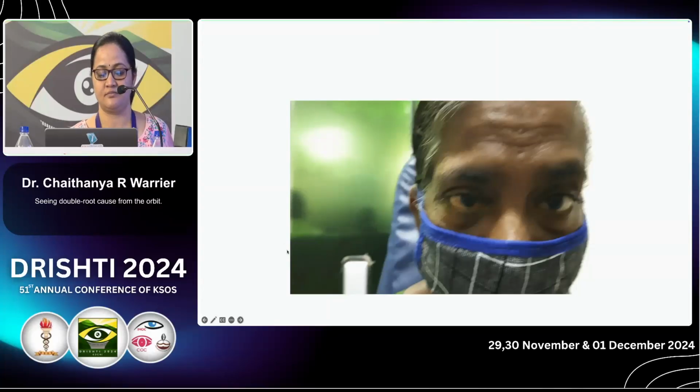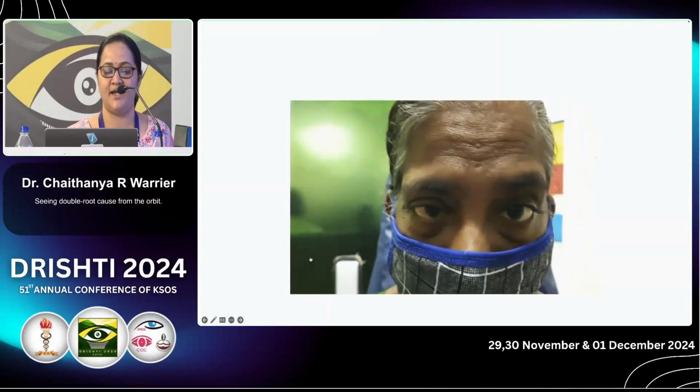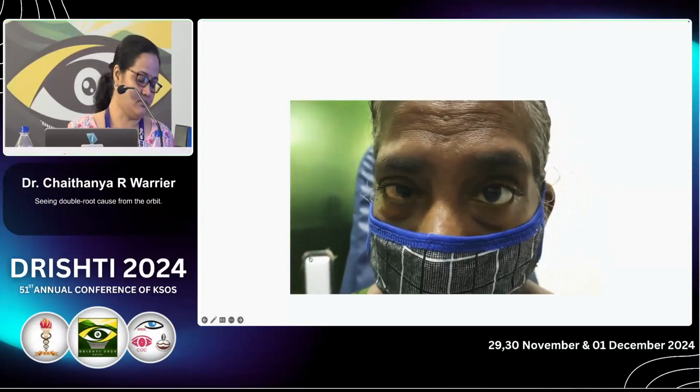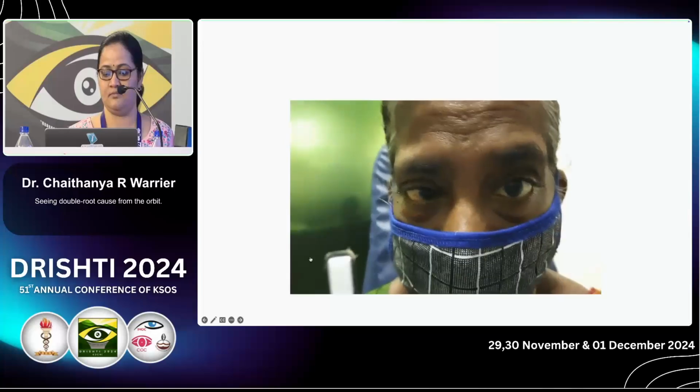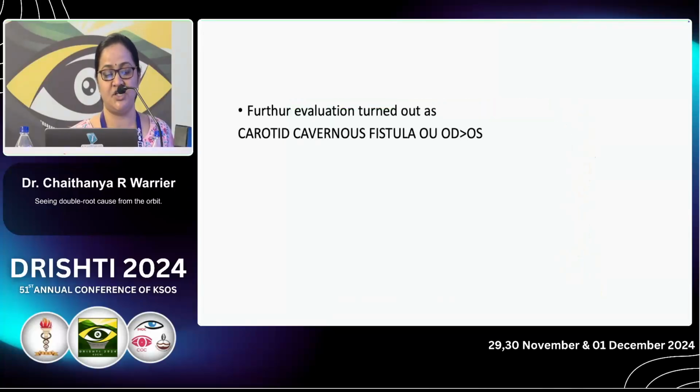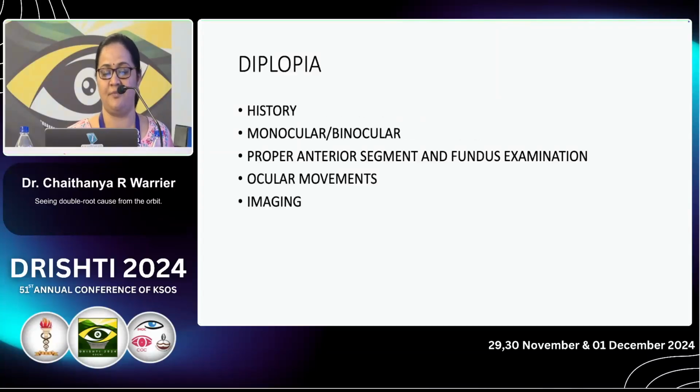Here she is having bilateral limitation of abduction. Further evaluation turned out as carotid cavernous fistula. So for diplopia from orbit, we need to get a proper full history. Need to see whether it is monocular or binocular. Proper anterior segment and fundus examination is a must, along with ocular movements and imaging, and follow-up is another very important key. Thank you.